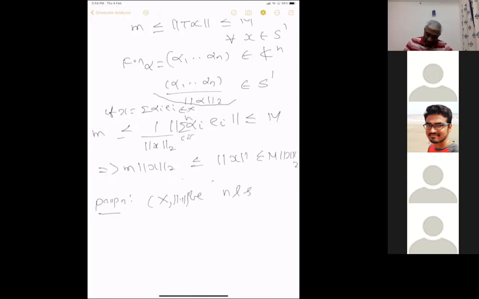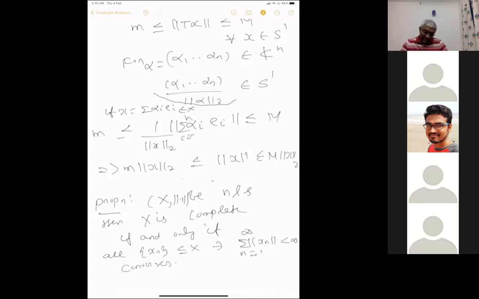Then X is complete if and only if for any sequence x n in X such that the summation of the norms of x n is finite, the series converges. This just says that every absolutely convergent series converges.